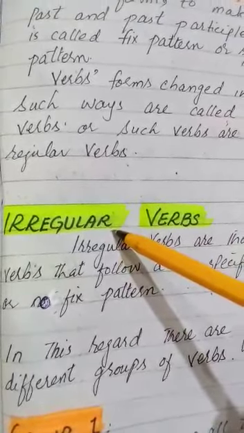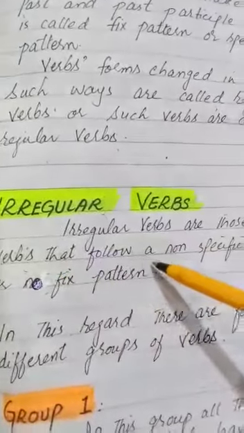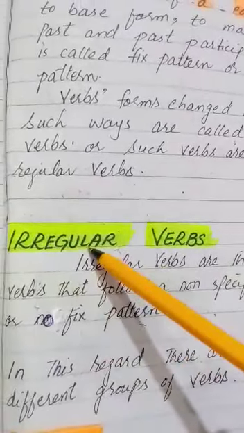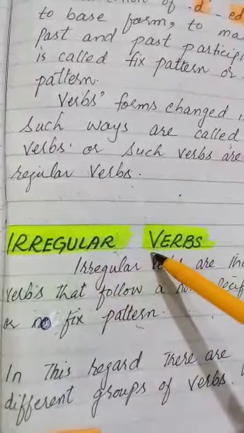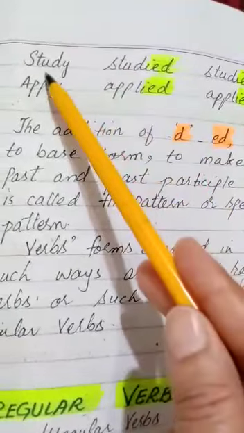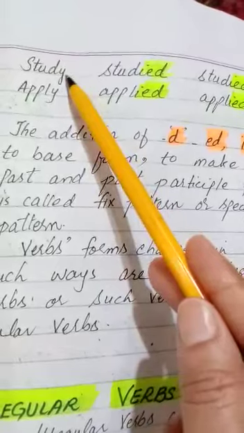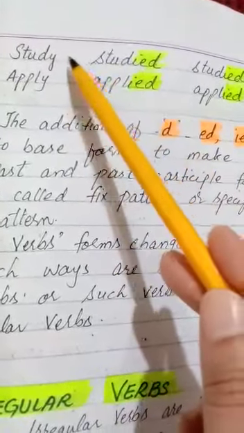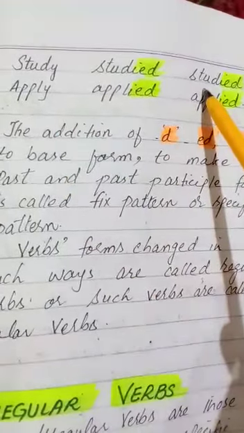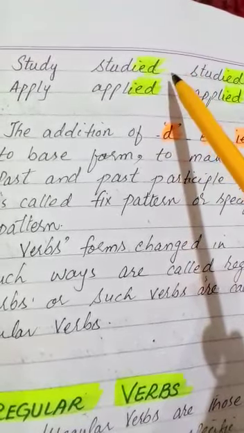Irregular verbs are the opposite of that pattern. Irregular verbs are those verbs that follow a non-specific or no fixed pattern. Irregular verbs are the opposite of regular verbs. There we have a specific pattern, like no change in the spelling, only we sometimes have to omit an alphabet or replace an alphabet, but they have a specific pattern of spelling, and such a category of verbs is called regular.